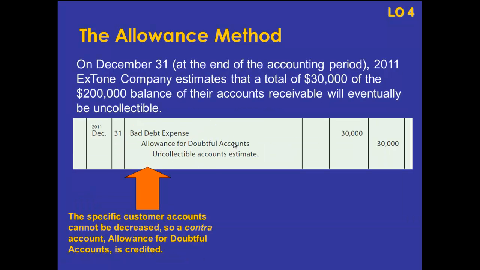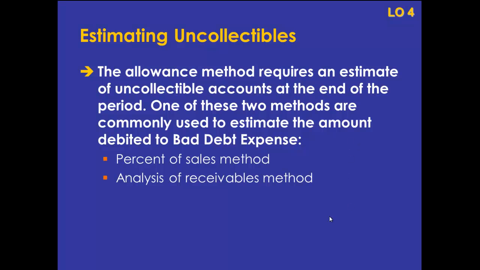Now it's kind of tricky to come up with the dollar amount that we use with the allowance method, and there's two different approaches that we can take. These are the two different approaches. The percentage of sales method, which I explained in the other video that I've made for this chapter, and then there's the analysis of receivables method. I'm going to focus on that now. These are the two methods that are commonly used to come up with the amount for that adjusting entry that's made to fill up that allowance. We fill it up with a credit.